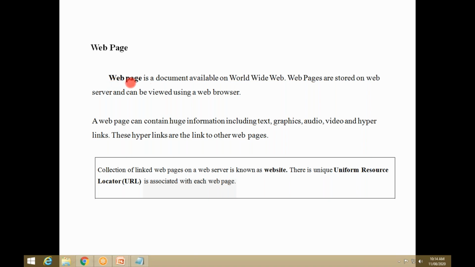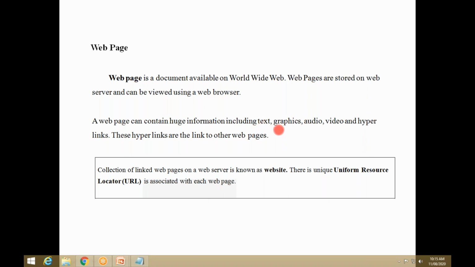These hyperlinks are the links to other web pages. For example, assume the facebook.com login page. The login page contains text, for example, enter username, and enter valid password and sign in.